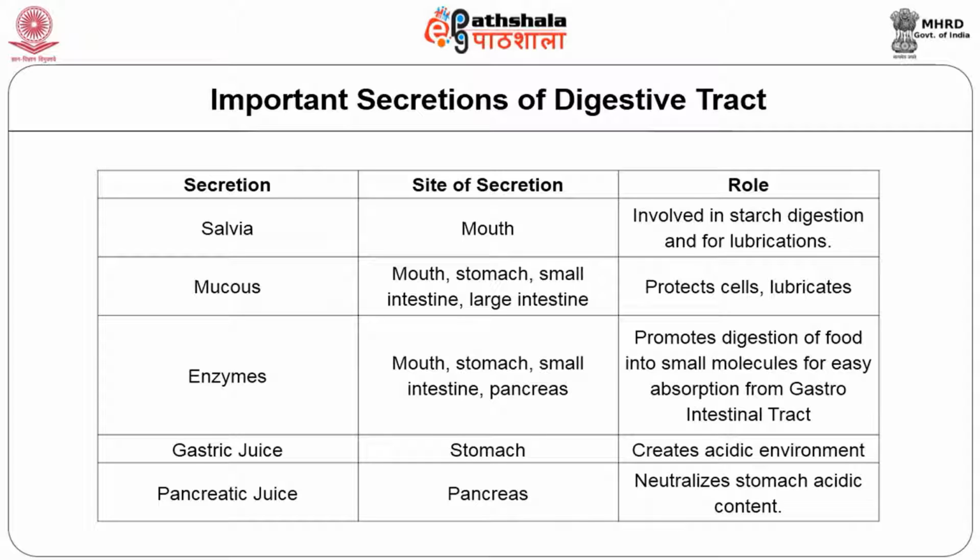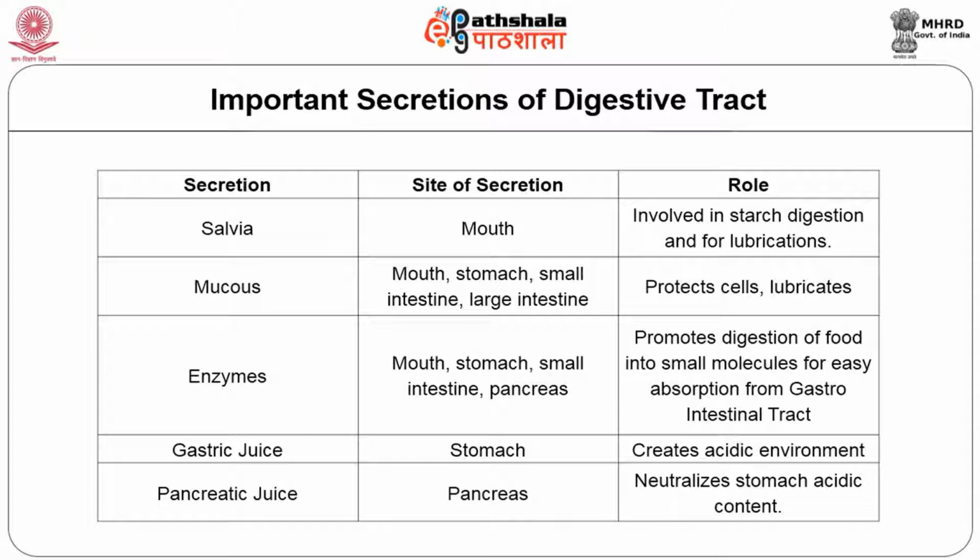Enzymes are a very important secretion, secreted by the mouth, stomach, small intestine and pancreas to promote digestion of food into small molecules for easy absorption from the gastrointestinal tract.